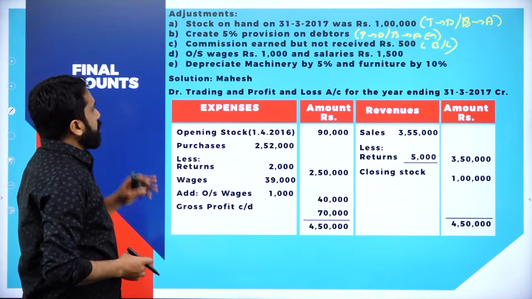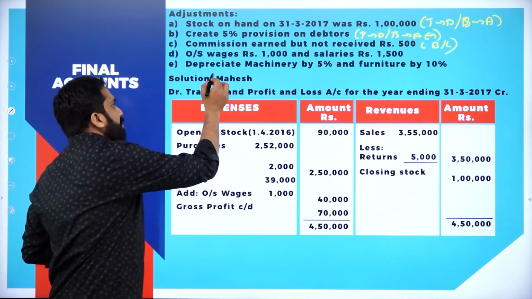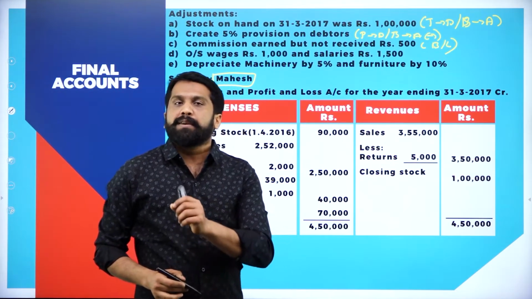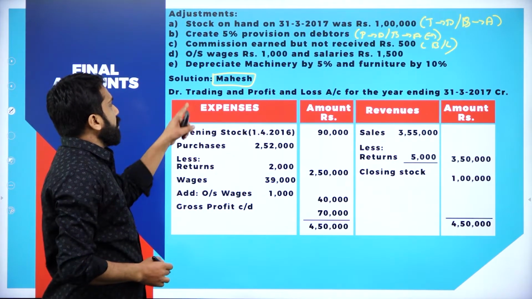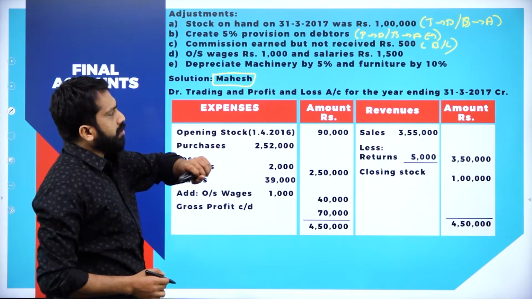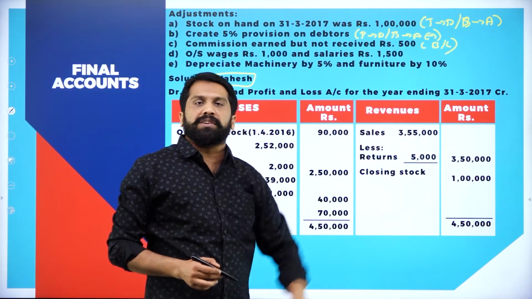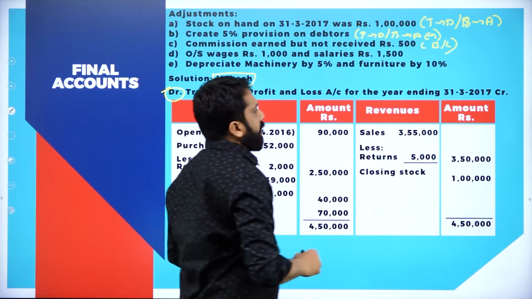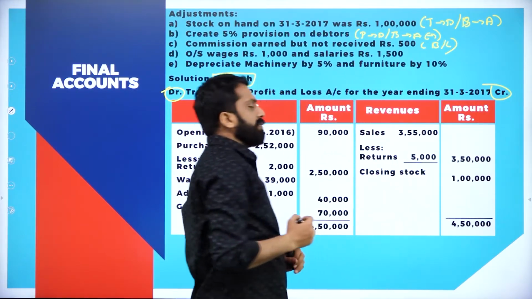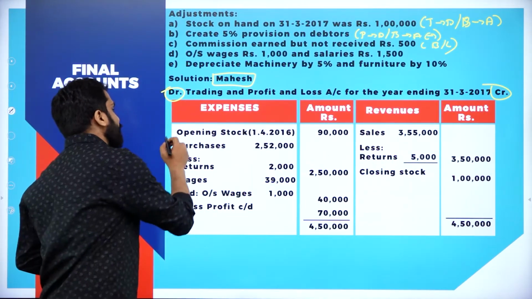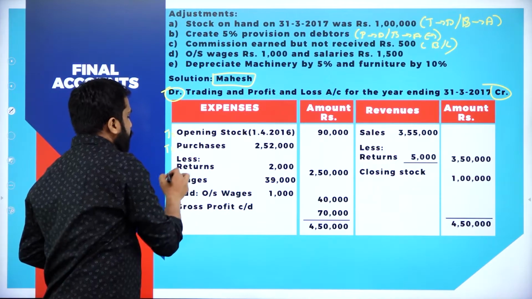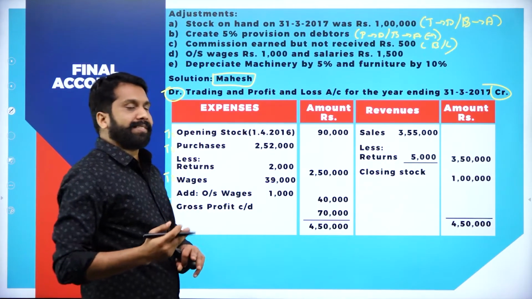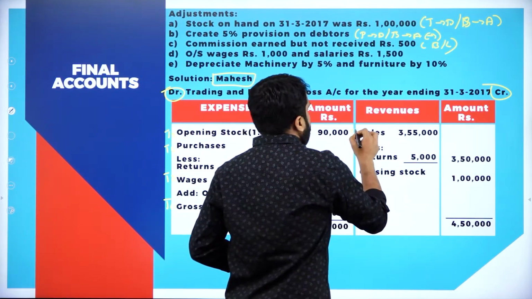Now, in this, we'll go with the solution now. What is the name of the firm? The firm in the name of Mahesh. Now, Mahesh, trading and profit and loss account for the year ended 31st March 2017. You have to mention it is debit and this side credit. Once it is done, what you should do? Yes, to your whatever debit side comes, you have to mention To. Whatever credit side, you have to mention By.